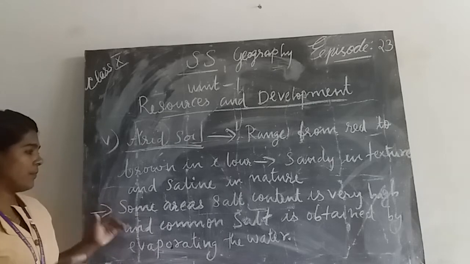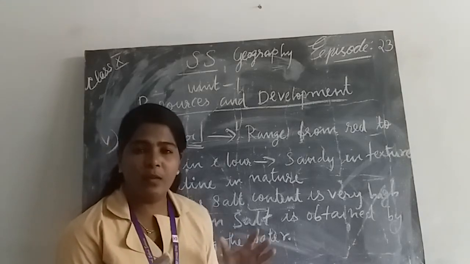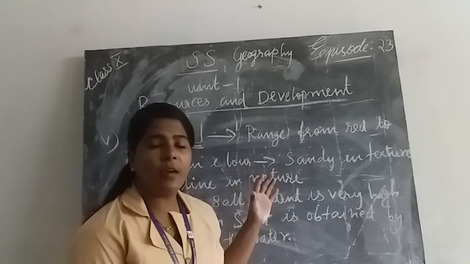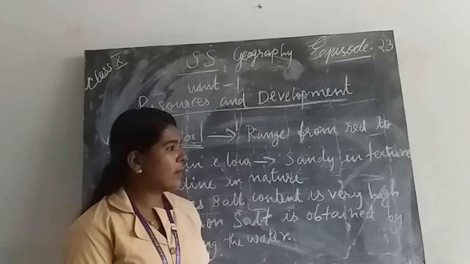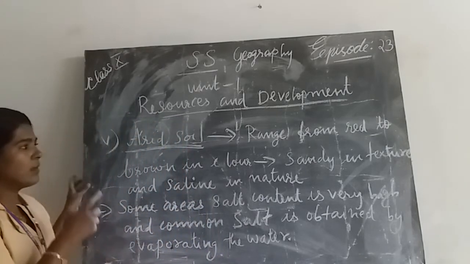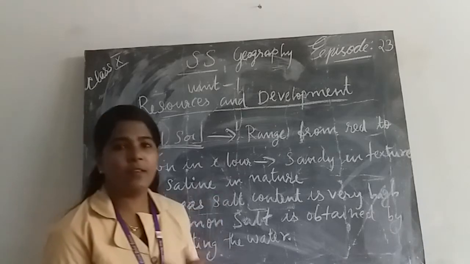Then another important thing: with proper irrigation, we can cultivate better in this soil also. Like laterite soil, this soil also has less humus because of high temperature.